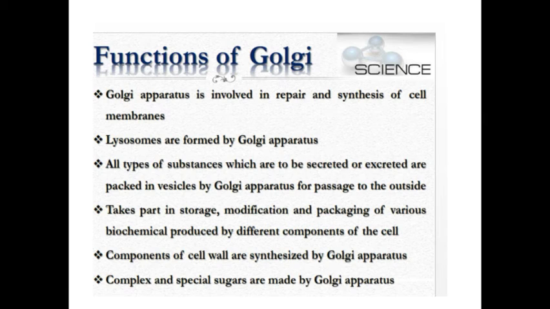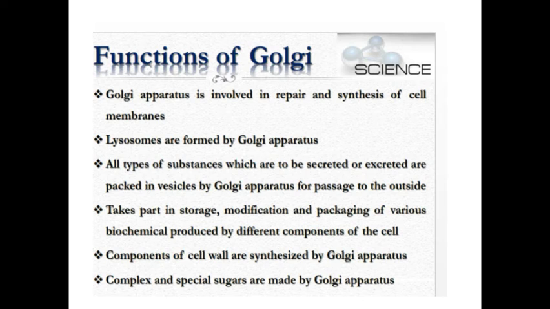So all the substances which are to be stored inside the cell or which have to be excreted out of the cell are stored in the Golgi apparatus. So this package, that is a sac, will pack everything inside the cell with the help of this Golgi apparatus. It takes part in the storage, modification and packaging of various biochemical products by different components of the cell. So as I have already said, it stores, modifies and packs all the biochemical products which are needed for the cell.